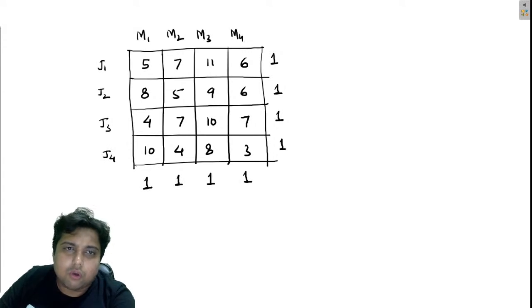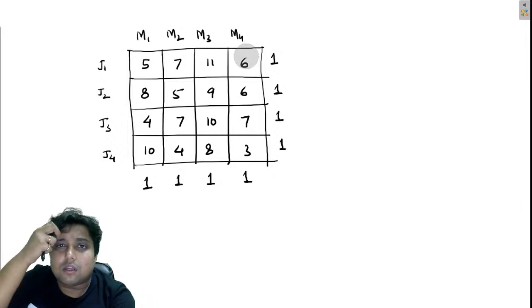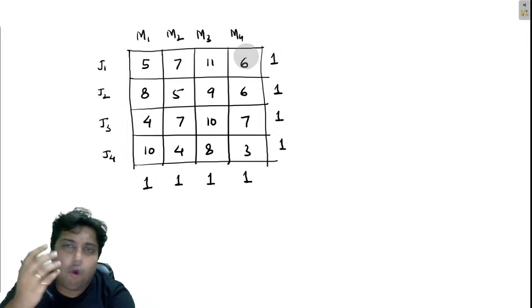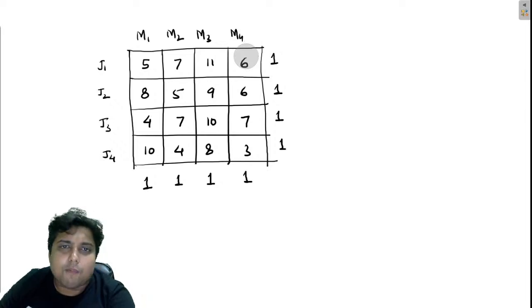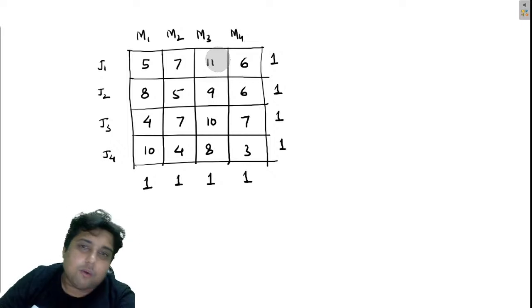This row has only 1 job, this row also has 1 job, and so on. If a machine processes 1 job, it will not process any other job, because the other job will be processed on a different machine, which takes a different time. So in this problem, every job requires 1 machine and every machine requires 1 job.